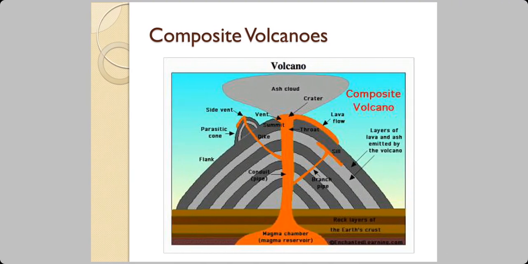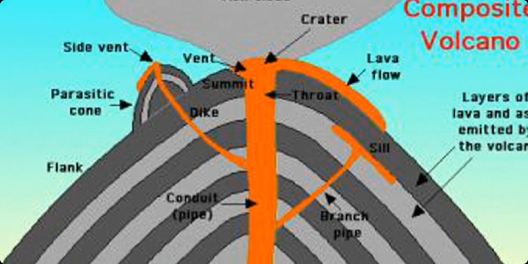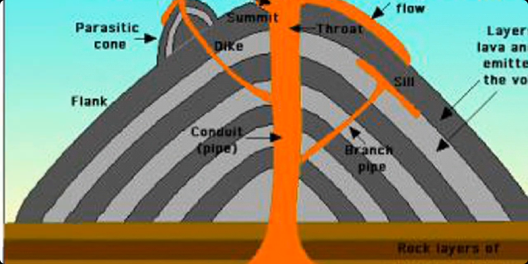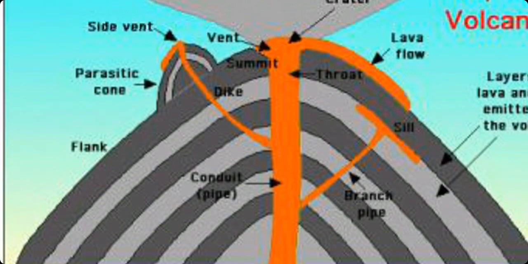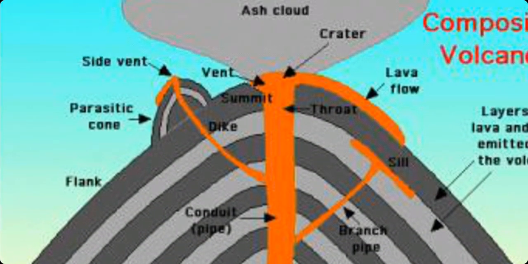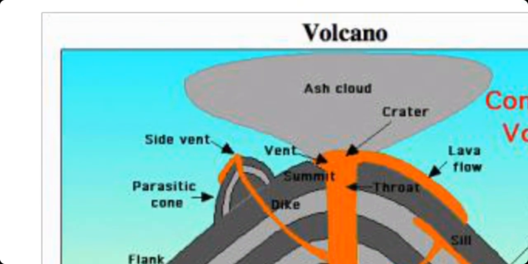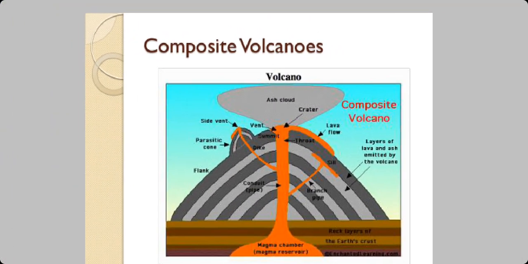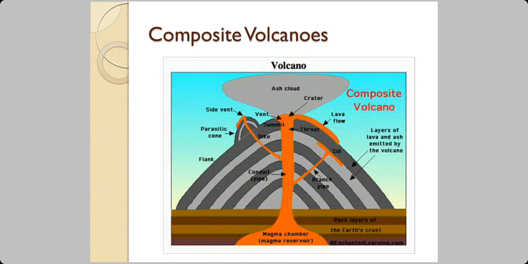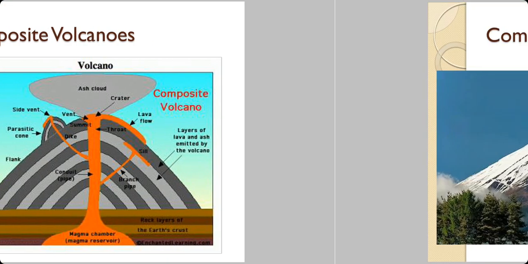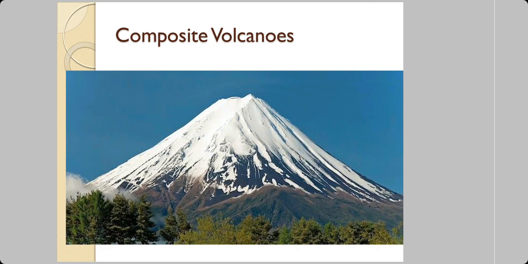This is a diagrammatic representation. Look at the light gray and dark gray layers. That is from explosions at different times. And look at the pipe-like conduits. You have a thick central conduit, and from that branches are coming out. Wherever these branches come out, it's coming out as a side vent, and there you have a small parasitic cone. This is a composite volcano. Like I told you in the beginning, composite means a combination of more than one.